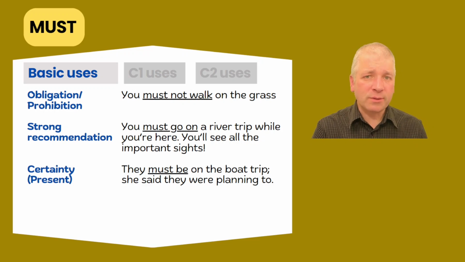With must, there are a number of rules at the basic level, the C1 level and the C2 level. Let's start with the basic rules. We can use must for obligation or prohibition, strong recommendation, or certainty in the present. With obligation, you must not walk on the grass. This is a rule.